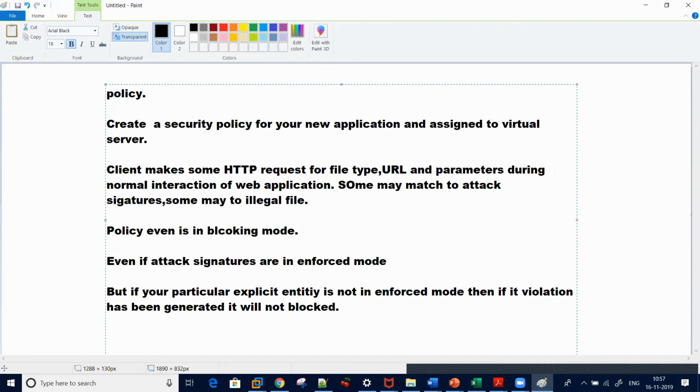This is the thumb rule you need to remember.